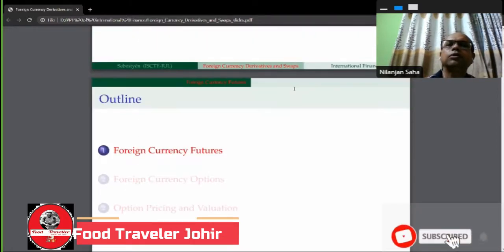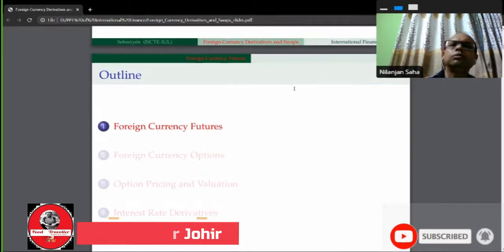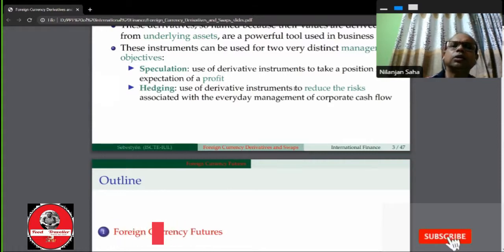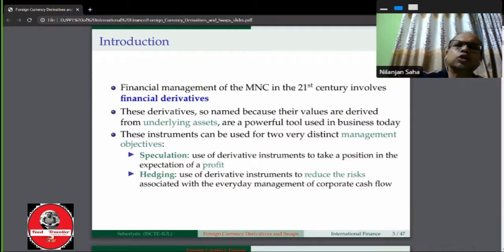Okay, now we have to focus on the foreign currency futures. Before going to the next slide, we have to focus. There are two types of financial derivatives: one is foreign currency futures and the other is foreign currency options. Swap is also one type of financial derivatives. Basically, we have to focus on the two types: foreign currency future and foreign currency option.